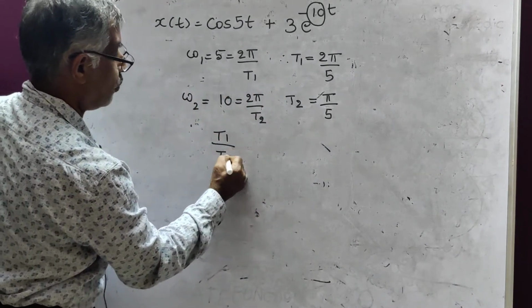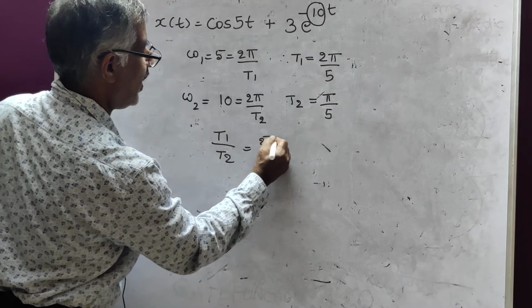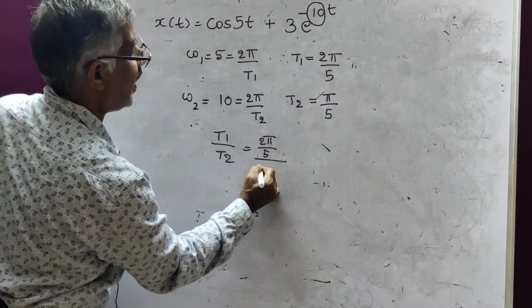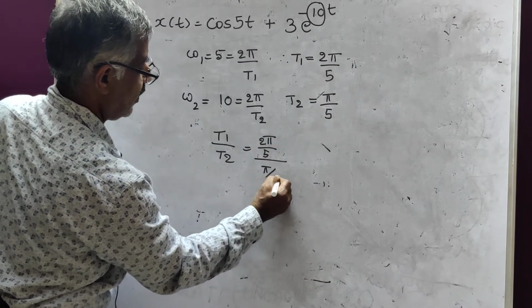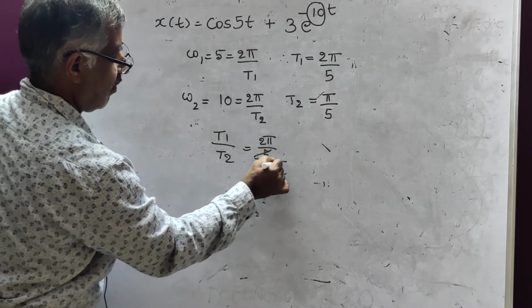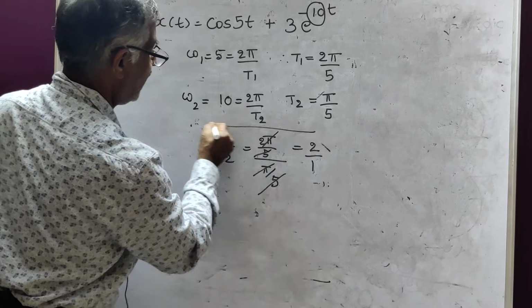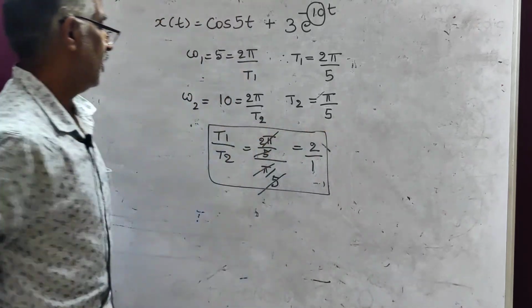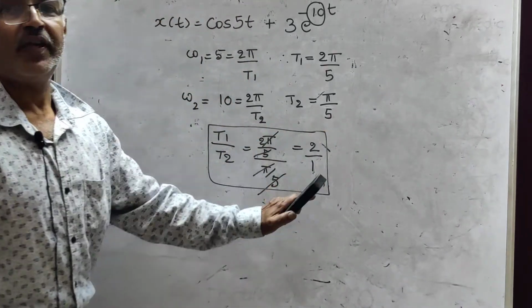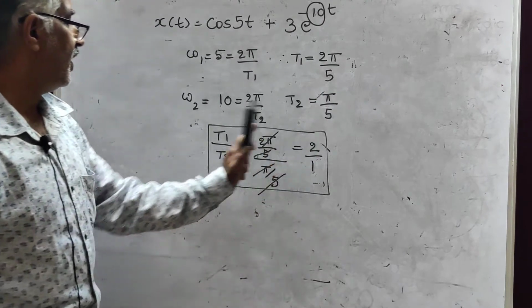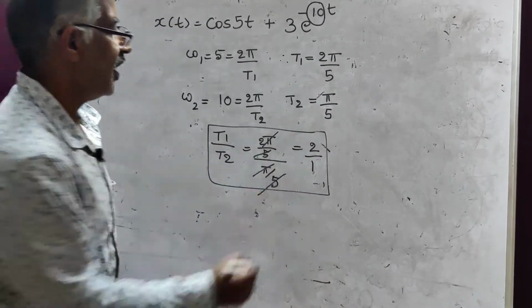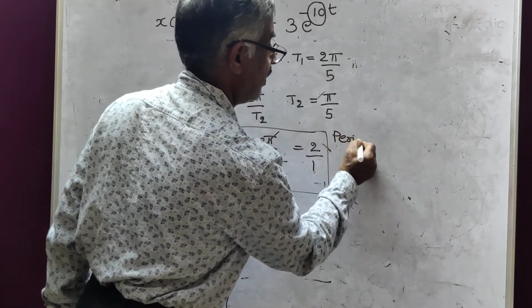T1 by T2 is equal to 2 pi by 5 divided by pi by 5. 5 gets cancelled, pi gets cancelled. So it is 2 by 1. So it is said to be rational. Hence it is periodic.